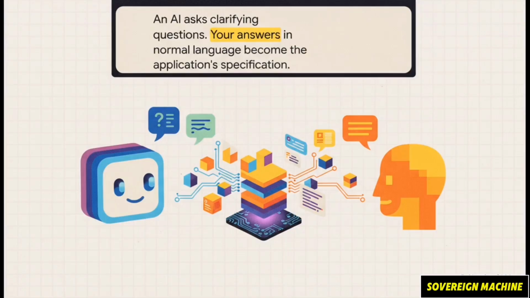And right from that one sentence, an AI assistant, her name is Violet, starts a conversation with you. She asks these really smart, clarifying questions about the agent's behavior, its audience, its timing: how soon after meeting someone should I follow up, what tone should the email have, should it be formal or casual, who should actually get these follow-ups. You just answer her, right there in natural language. And this back and forth, that is what builds the application's logic. You're not configuring anything, you're just having a conversation.